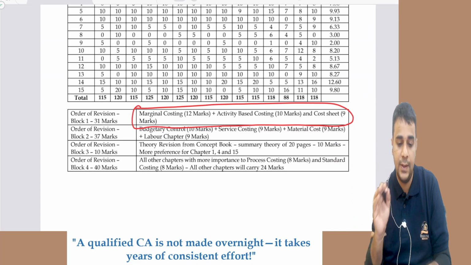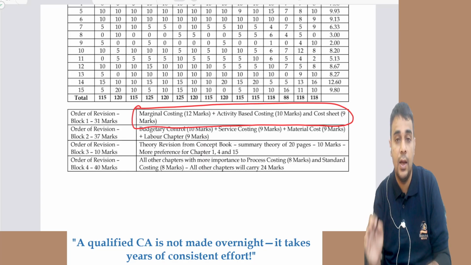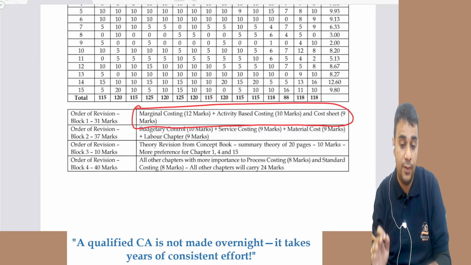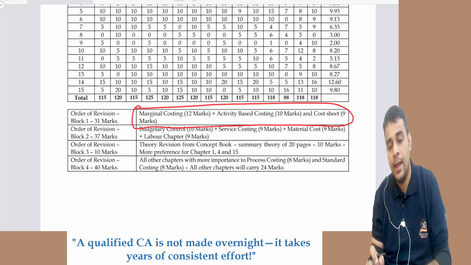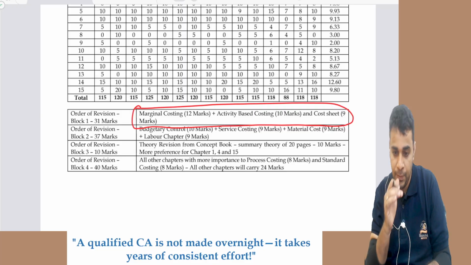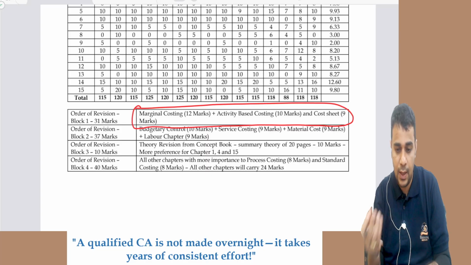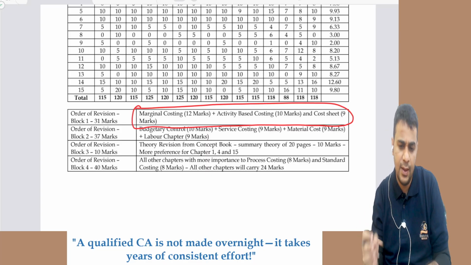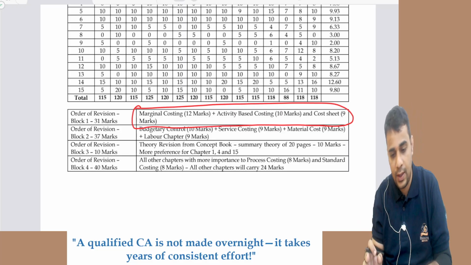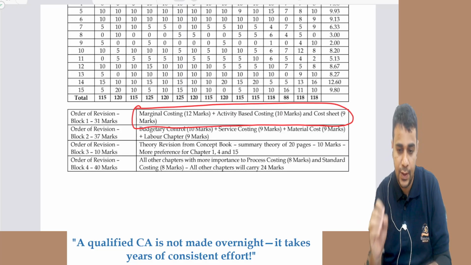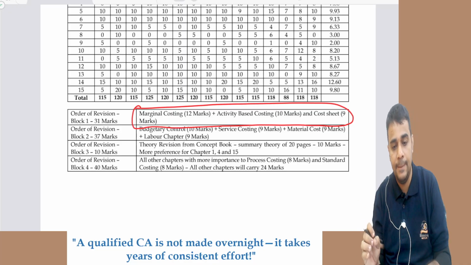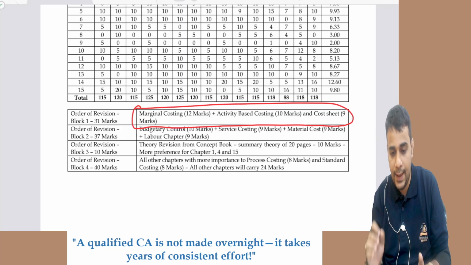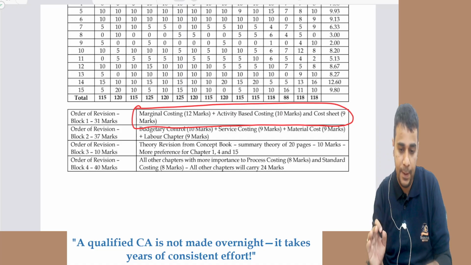Marginal, activity based, cost sheet, budgetary, service, material. In this, I think for some of the areas already videos are available for September attempt in my YouTube channel. Those videos also you can see, the questions will almost match, but some new questions are added, and for some chapters the videos are not available also. But if you can prepare these 160 questions extensively, you can be rest assured about exemption along with theory preparation.